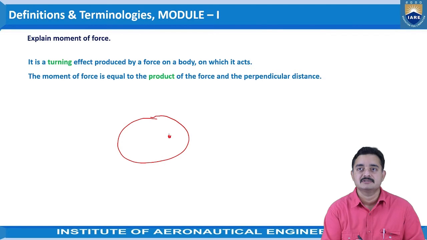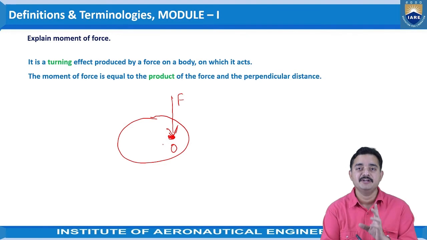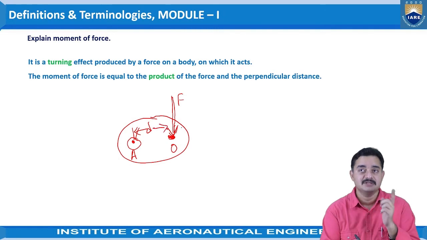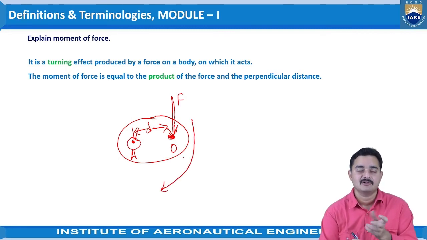For understanding this, what is moment center and what is moment arm, let us say this is a body on which a force is applied at this point O, and this is the force F. Now if we need to consider the effect of this force from a point other than the point of application, let us say that is A. If we consider point A as a stationary point, then by the application of this force F at some distance D from point A, this object will have a clockwise rotation.